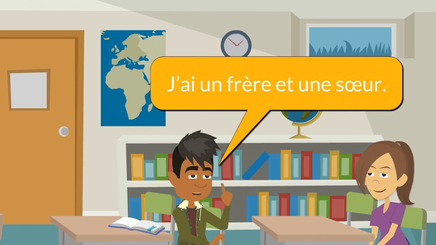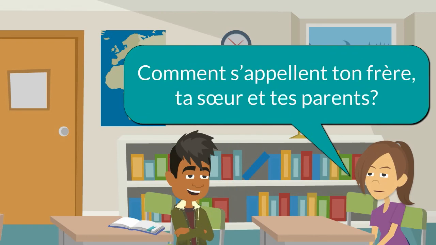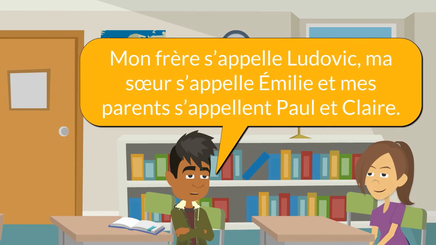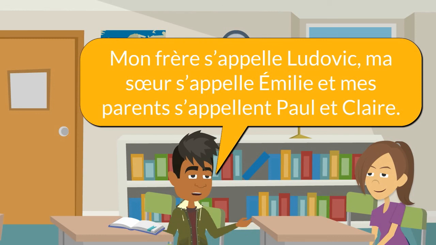J'ai un frère et une sœur. Comment s'appelle ton frère, ta sœur et tes parents? Mon frère s'appelle Ludovic. Ma sœur s'appelle Émilie. Et mes parents s'appellent Paul et Claire.